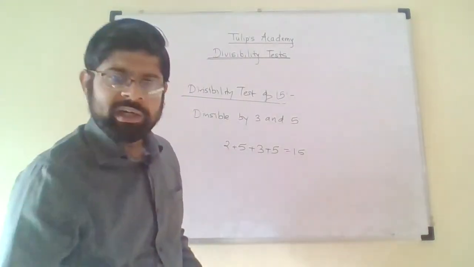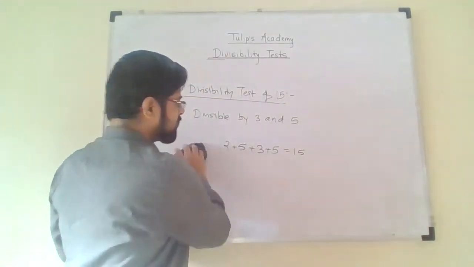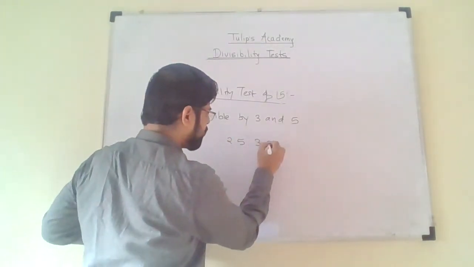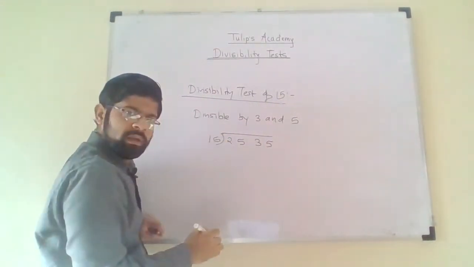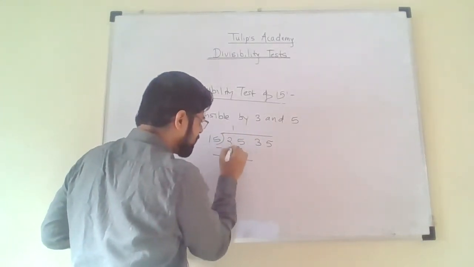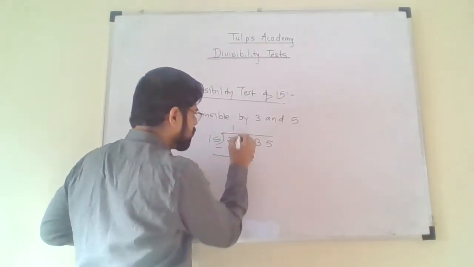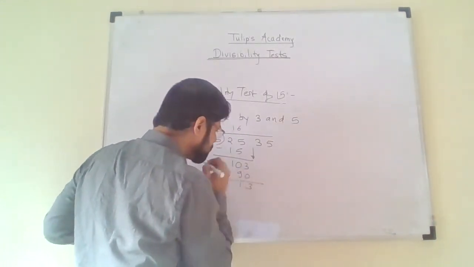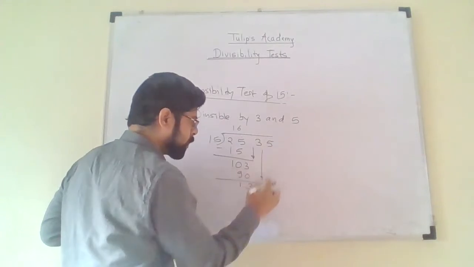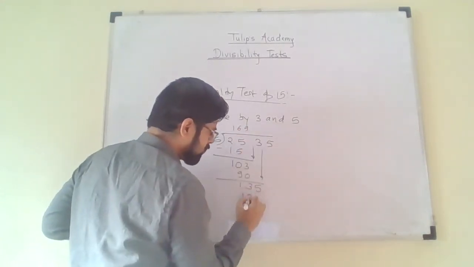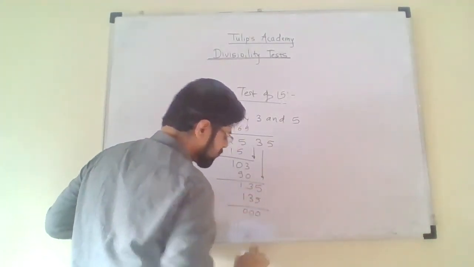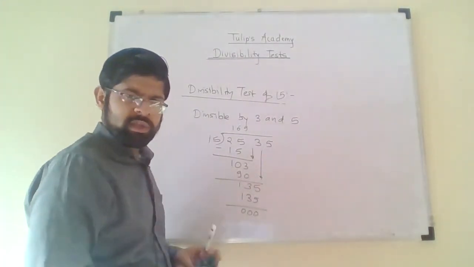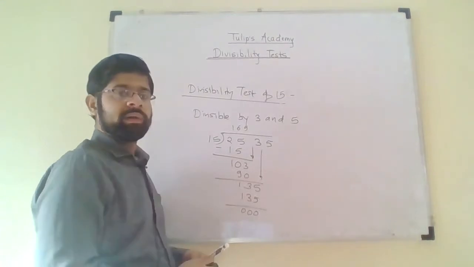Now we will check whether it is true or not. So we will actually carry out the division operation and check whether the number is divisible by 15 or not. 2535 divided by 15. So 15 ones are 15, 25 minus 15 comes to be 10, take this 3 below, 15 6s are 90, this is 13, take this 5 below, 135, 15 9s are 135. That's it. So the remainder comes to be 0. Therefore this test holds true for the divisibility test of 15.